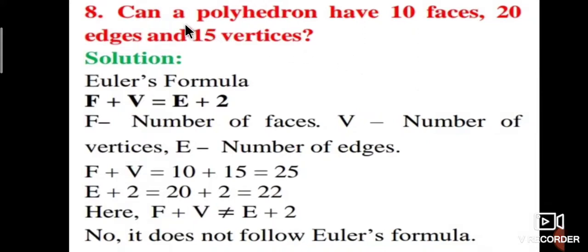Next, the eighth question: Can a polyhedron have 10 faces, 20 edges and 15 vertices?